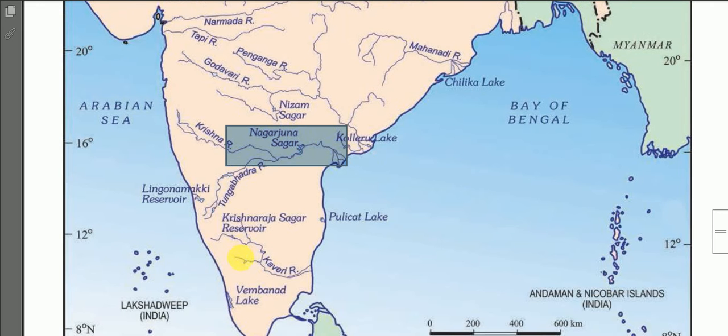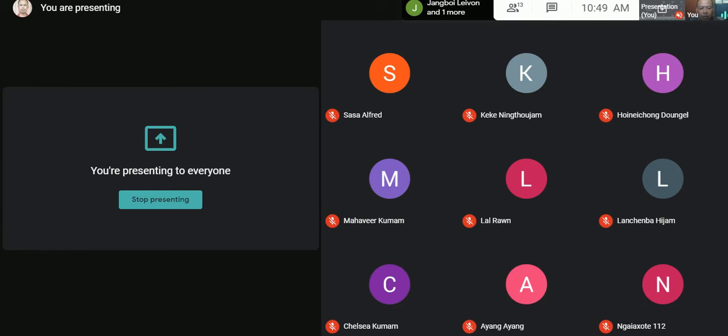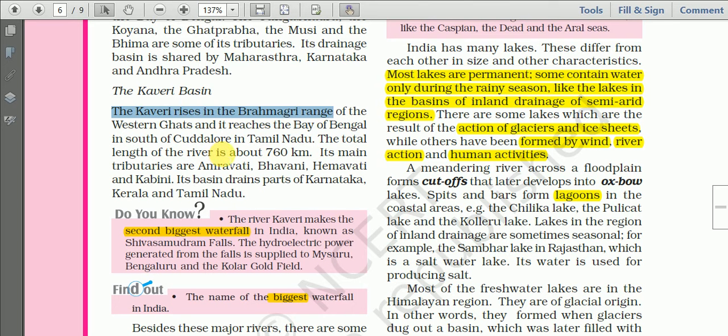And see here, this is the Kaveri River. From here it rises and it flows towards the east and falls into the Bay of Bengal. So what is the length of this river? This river is about 760 kilometers long, and important tributaries are given here: Amravati, Bhavani, Hemavati and Kabini. And this river serves states of Karnataka, Kerala and Tamil Nadu.